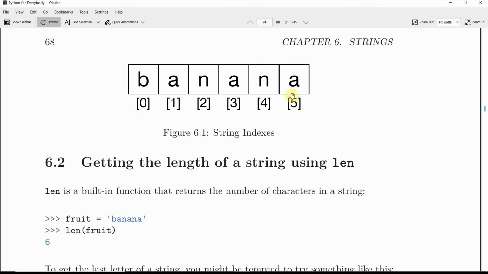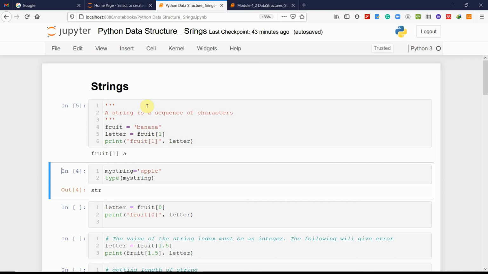So if we want the second letter, we say 1. If we want the first letter, we say 0. You will see we got the B.